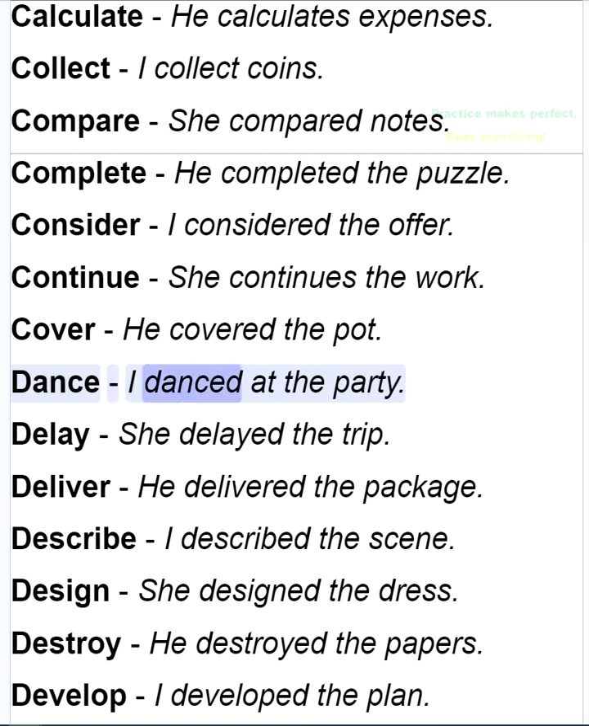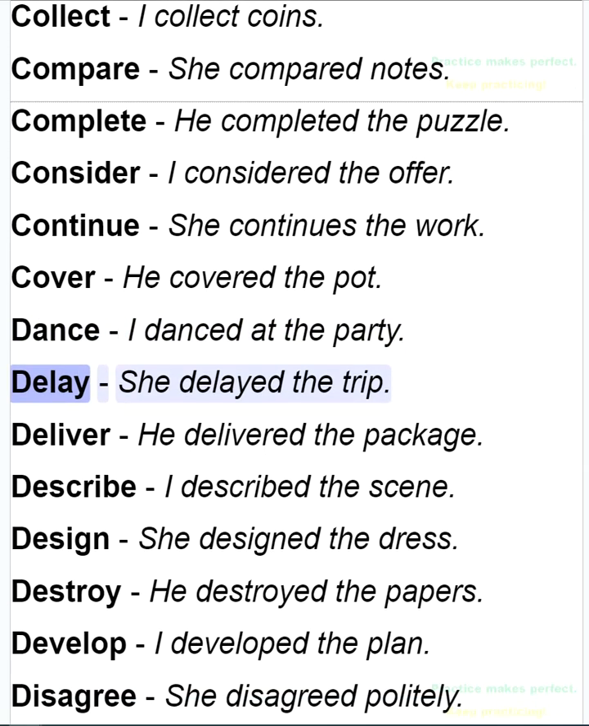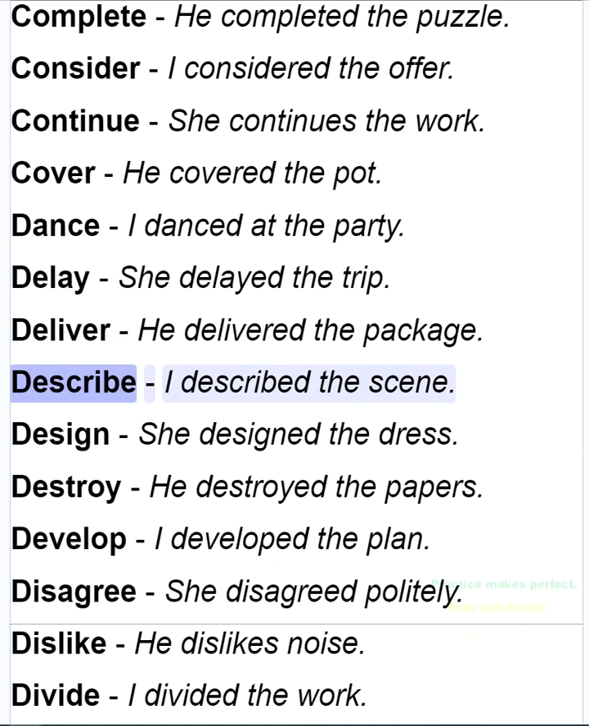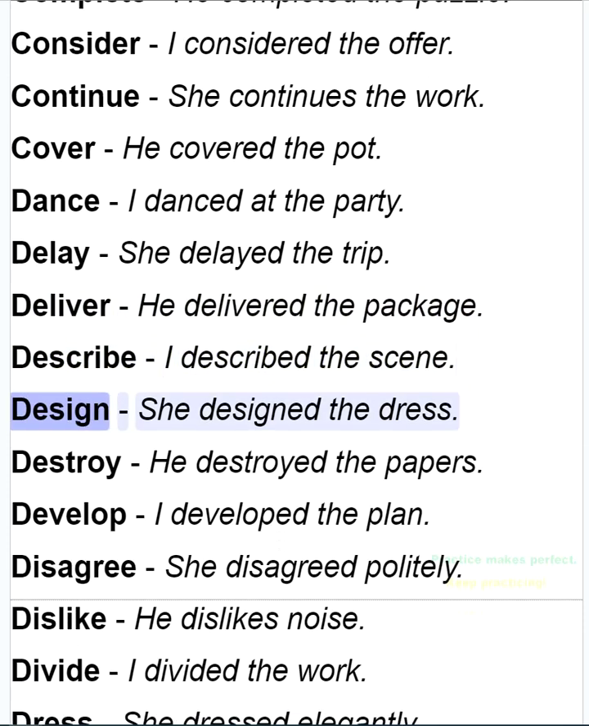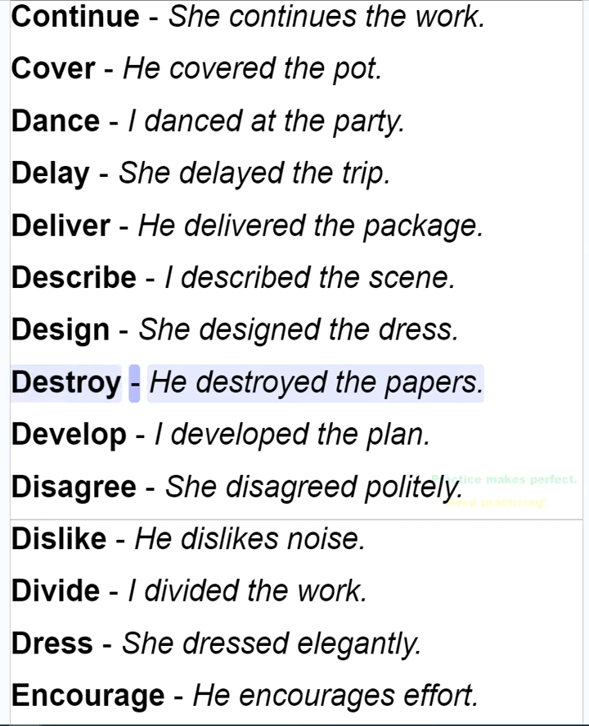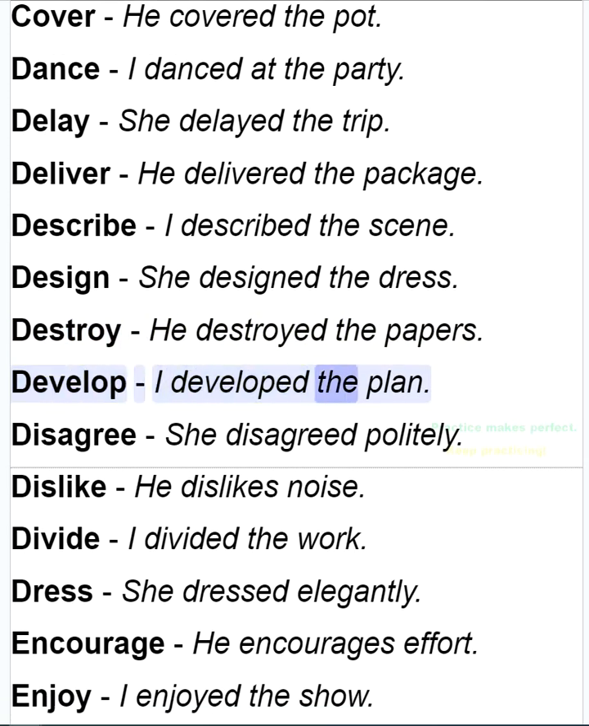Dance. I danced at the party. Delay. She delayed the trip. Deliver. He delivered the package. Describe. I described the scene. Design. She designed the dress. Destroy. He destroyed the papers. Develop. I developed the plan.